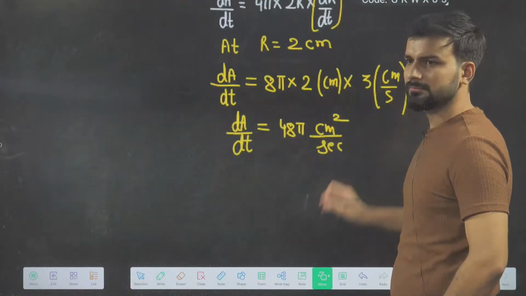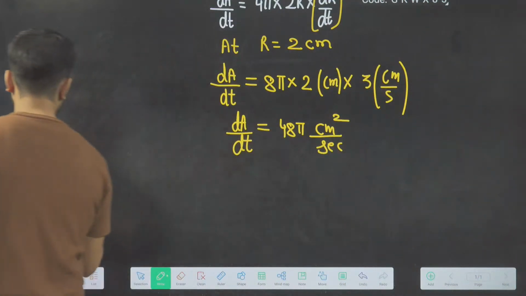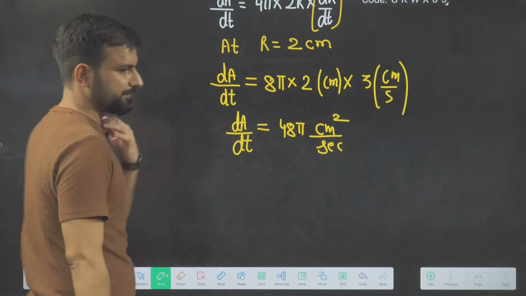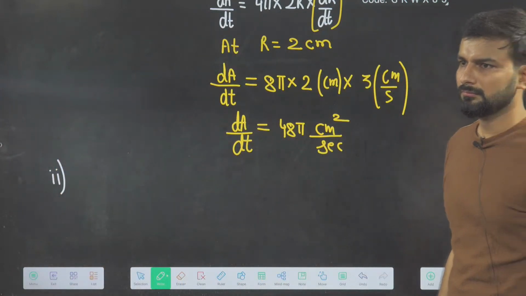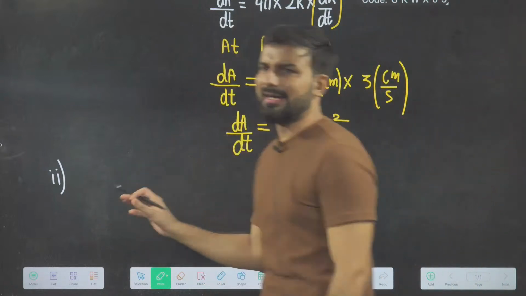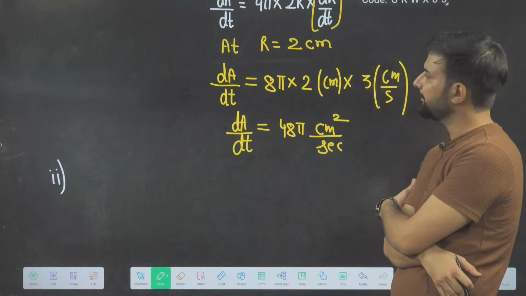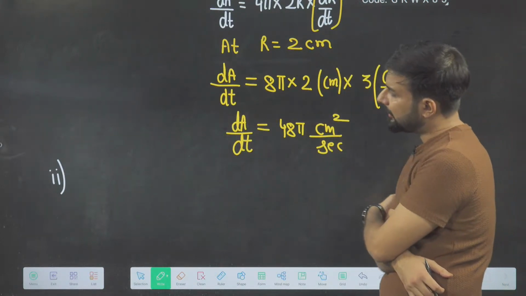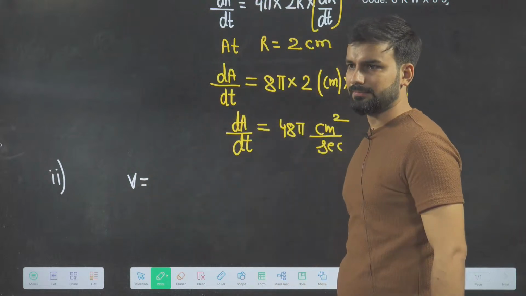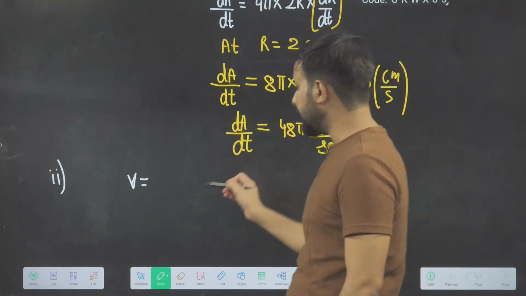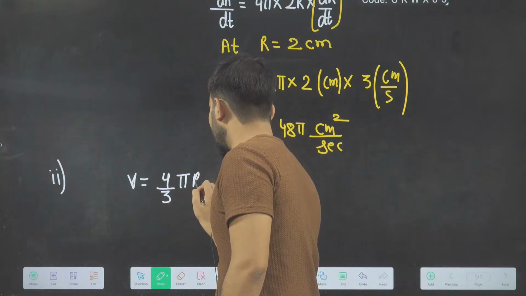Same method. Write the formula and do the differentiation. This question is the real application of differentiation. Beta, those who are having a little bit of confusion, I know in the beginning this question can be a little confusing for some members. So now I will tell the trick with the volume. This long method we will not use. We will do the direct 4 by 3 pi r cube.